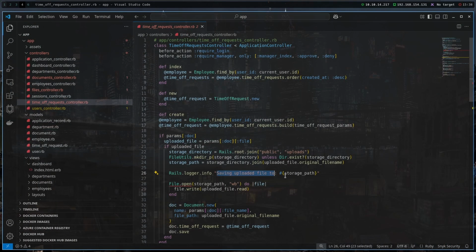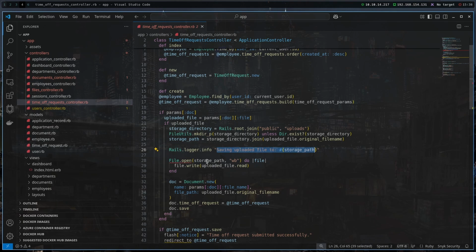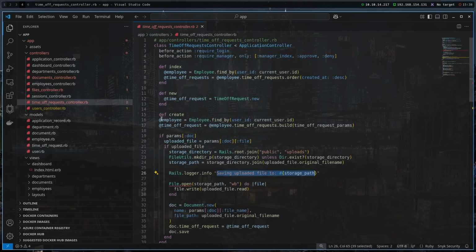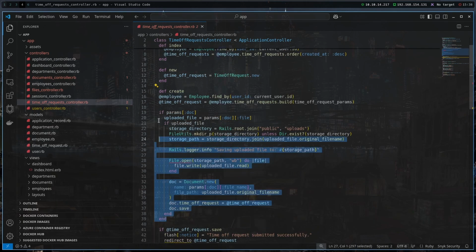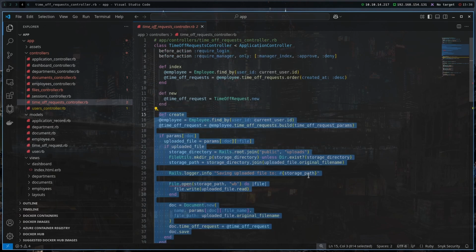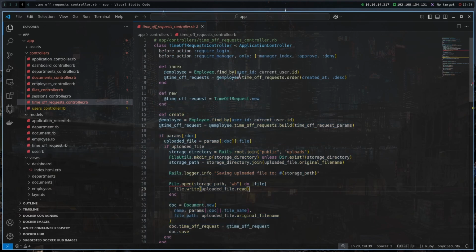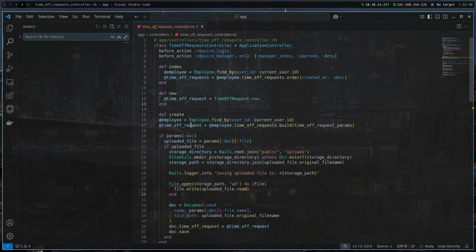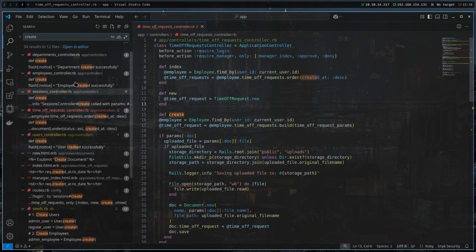It says saving uploaded file to storage path, and it is opening File.open storage path. Let's see what it does. There is a create function defined here, and it is creating something, so we can probably upload files this way. Let's find where this create function is called. I'm just going to press Control-Shift-F to search the entire application and type in create. We can see that create is defined here. Let's see where it is accessed.